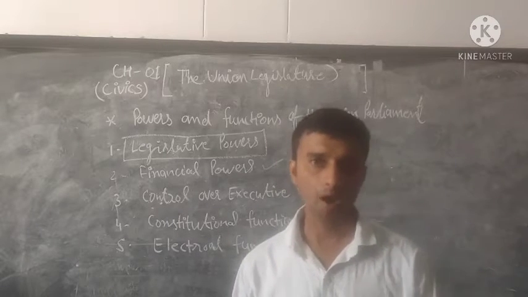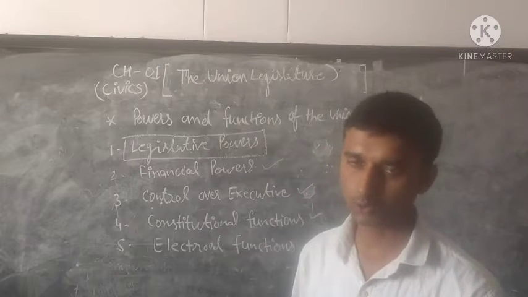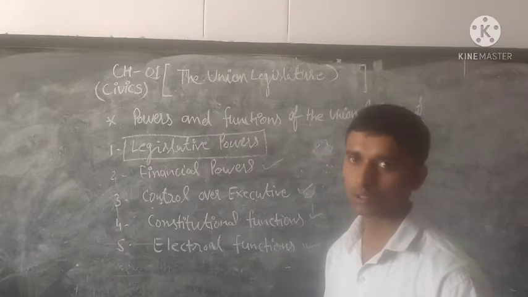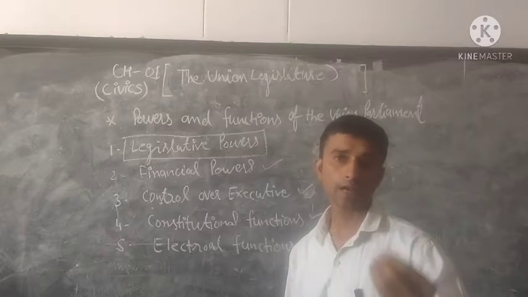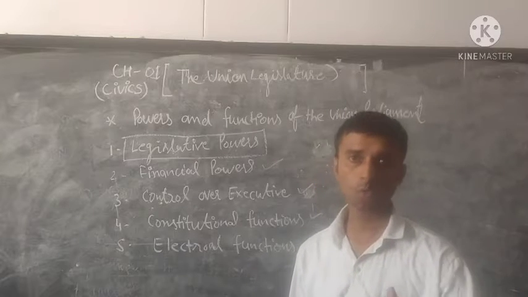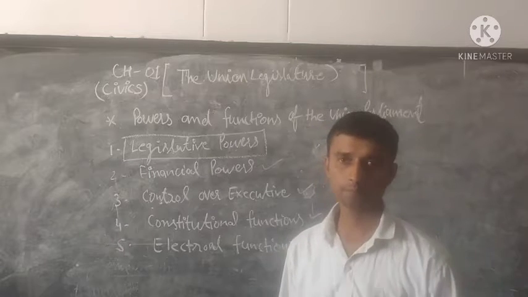For these, the parliament makes laws for the Union List, the State List, and the Concurrent List. We also discussed what the residuary power is, what an ordinance is, and who passes the ordinance. These were all discussed yesterday.